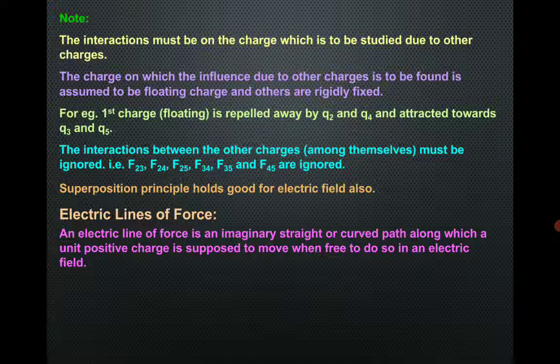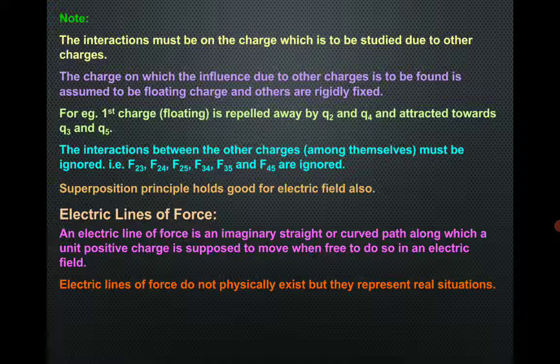It means if we trace the movement of a test charge which is under the influence of a source charge, that tracing gives an imaginary line which is considered as an electric field line or electric line of force. Both are the same, either we call it electric field lines or electric lines of force. Electric lines of force do not physically exist, but they represent real situations.